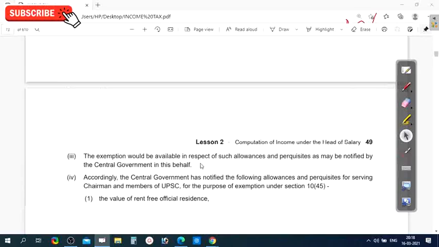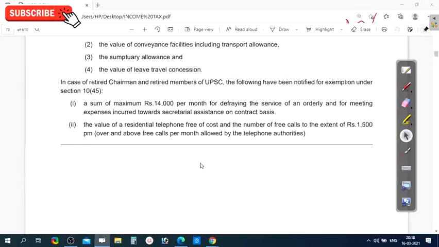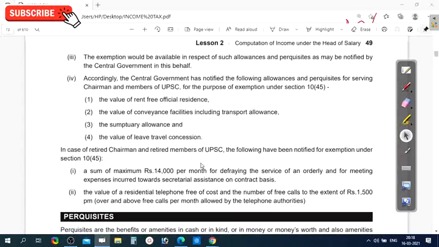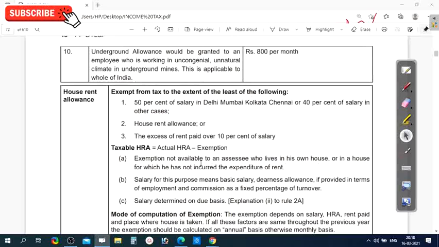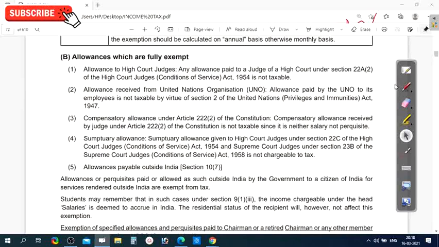Now we are going to see fully exempted allowances. Fully exempted means that on certain allowances, assessees need not pay any tax.